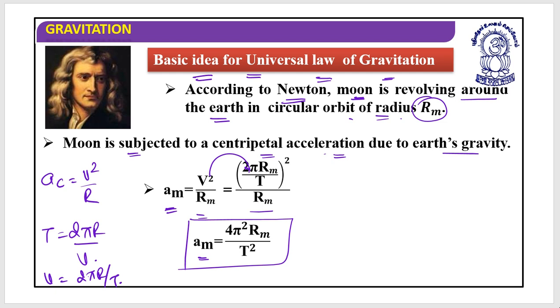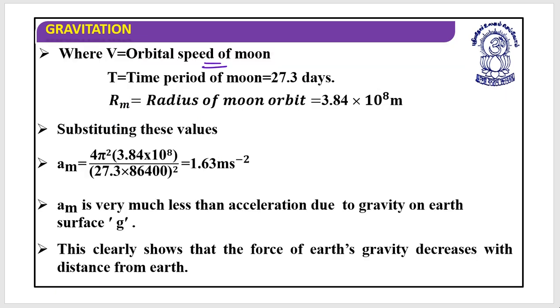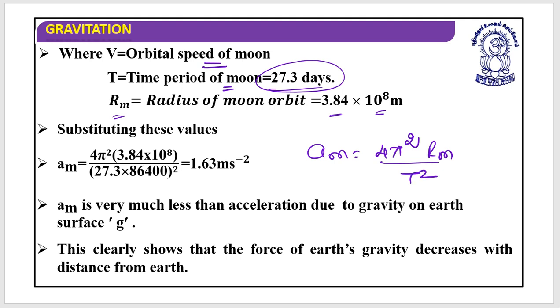Here v is the orbital speed of the moon, t is the time period of the moon which was 27.3 days, and rm is the radius of the moon's orbit, 3.84 into 10 to the power 8 meter. So if I have the relation am equals 4 pi square multiplied by rm divided by t square, and I replace the values of rm, t square as well as 4 pi square, I have am equal to 1.63 meter per second square.